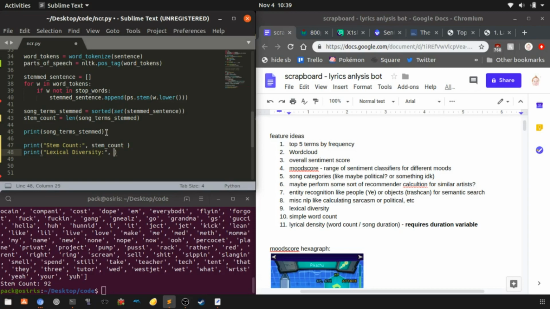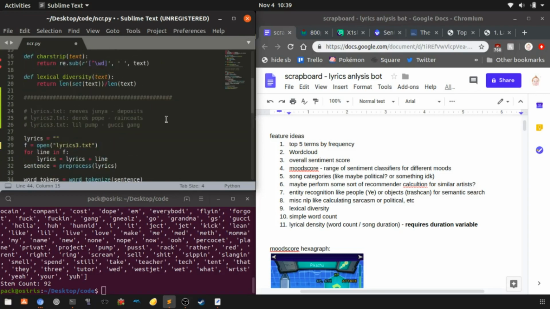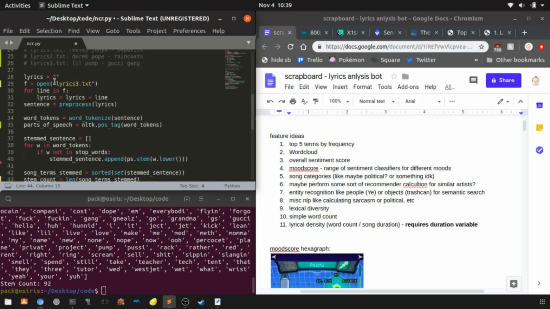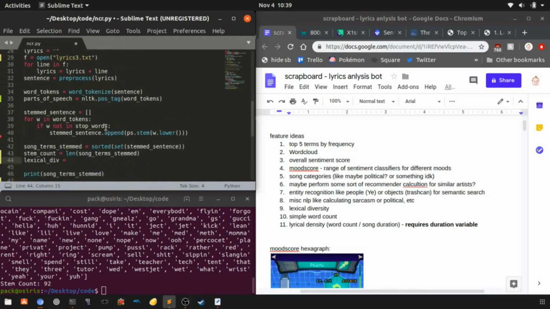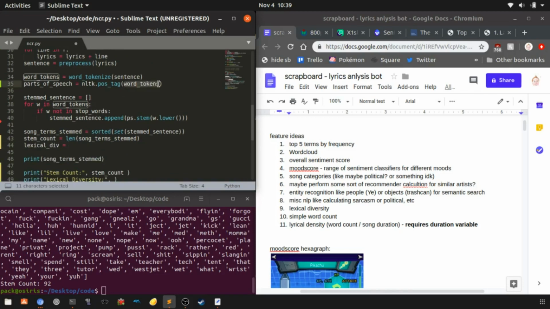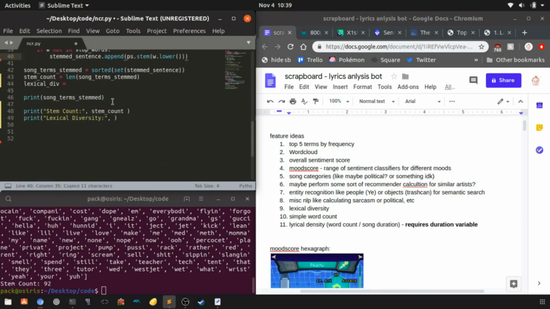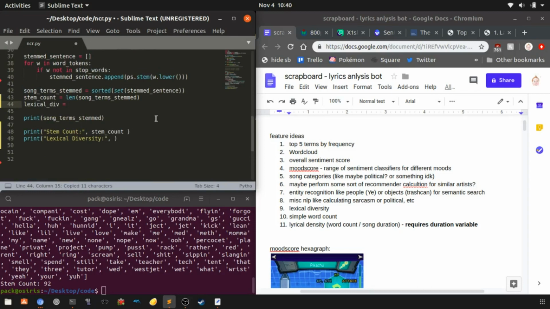Okay, so we're gonna actually calculate this stat. We're just gonna call it lexical div, because lexical diversity is the name of the function, so I have to use a different variable name. Where is it? Okay, I guess it's word tokens. I don't even know what this function takes as input, honestly. So this is a little bit of experimentation right now, if you know what I mean.